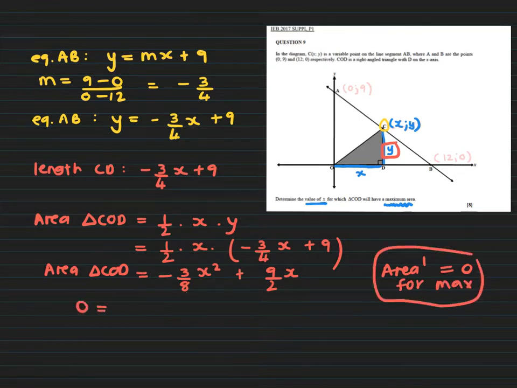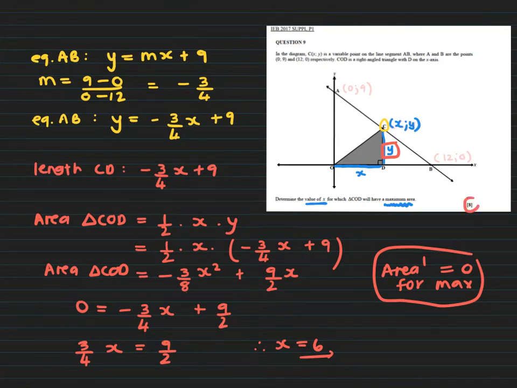So I'm going to have 0 is equal to, all right, so that's going to become -3/8 times 2, which is -3/4x, plus that will just be 9/2. Oh my word, and this is like a linear equation, how easy. So 3/4x is equal to 9/2, therefore x is going to be equal to 9 times 4 is 36, over 2 is 18, divided by 3, x is going to be 6. Okay, right, and yeah, that's your answer.